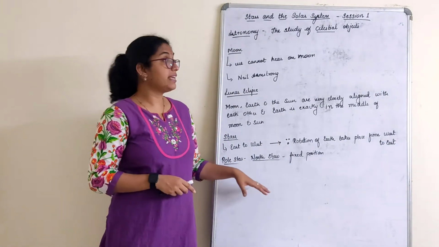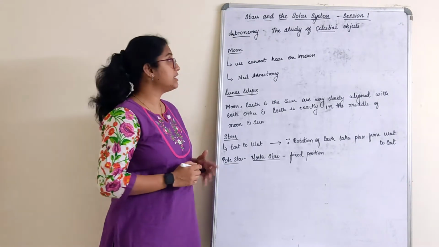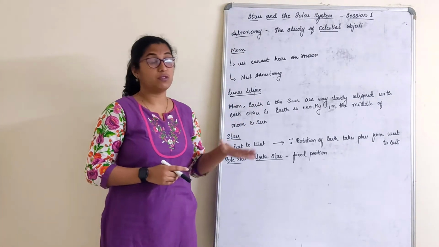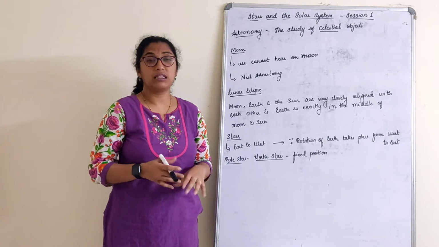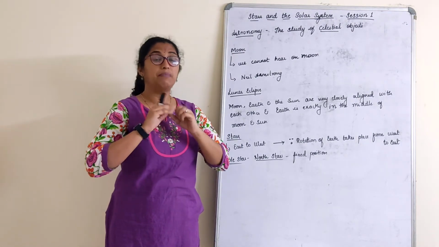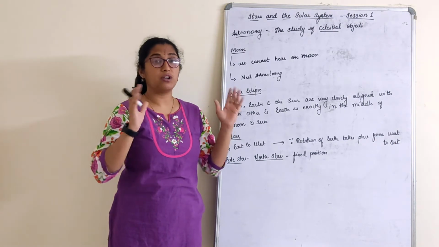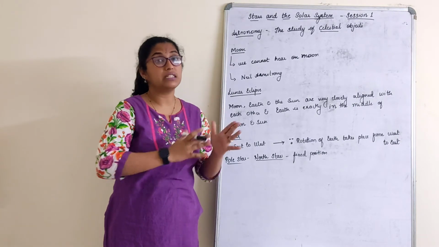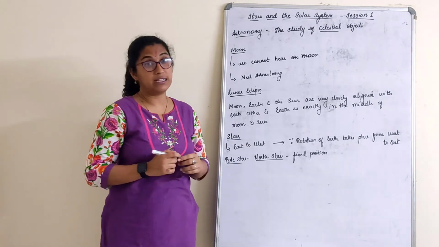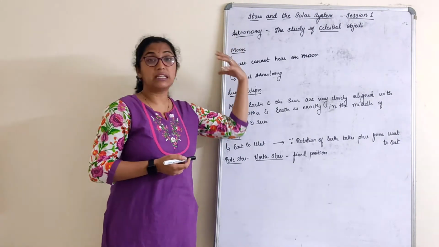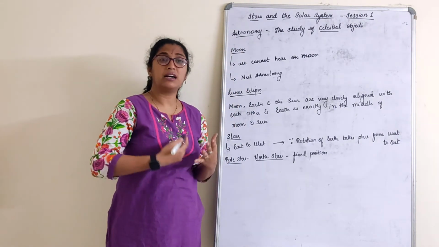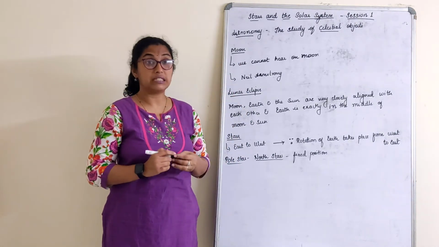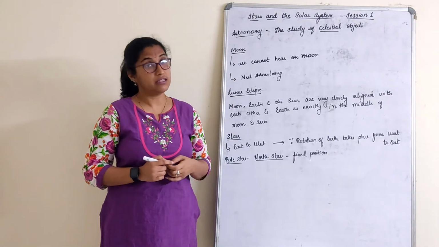Before we move to the next part, that is the Sun and the solar system, let us recapitulate what we have done till now. We understood about the different celestial objects. Celestial objects are the stars, moon, sun, planets, and all the different objects we see in the night sky. The science which deals with the study of these celestial objects is called astronomy. The in-depth study of a planet, star or galaxy is a branch of science known as astronomy.